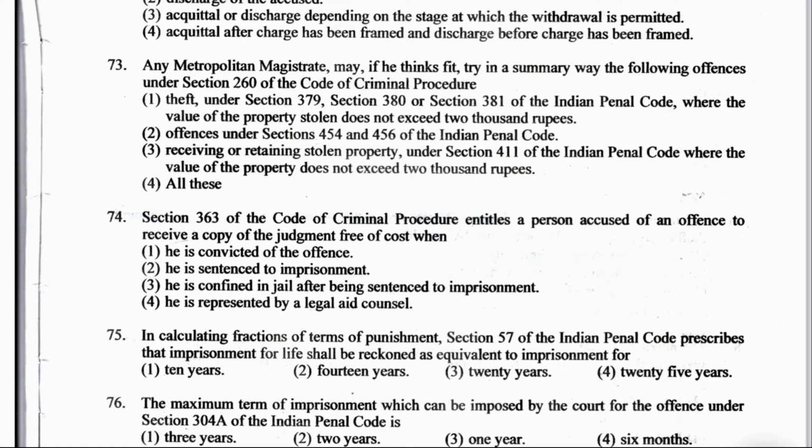Any metropolitan magistrate may, if he thinks fit, try in a summary way the following offences under section 260 of CrPC: theft under section 379, 380, 381 of IPC, where the value of the property stolen does not exceed how much amount? 2000 rupees; or offences relating to 454, 456 of IPC; receiving or retaining stolen property under section 411 of IPC, where the value of the property does not exceed 2000 rupees; or all of the above. The right answer is option number 4, all of the above, and it is mentioned where? Under section 260 subsection 1 clause C.